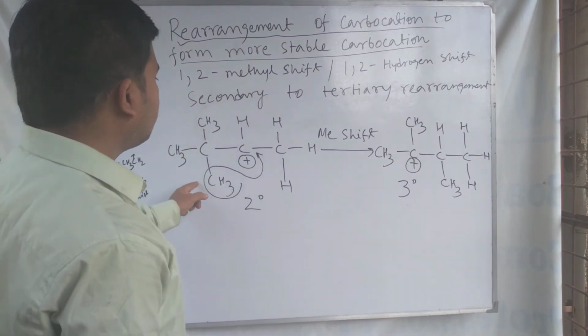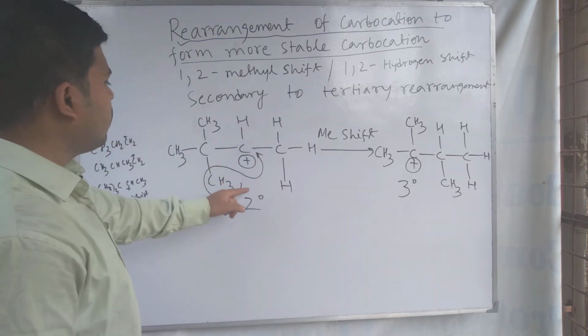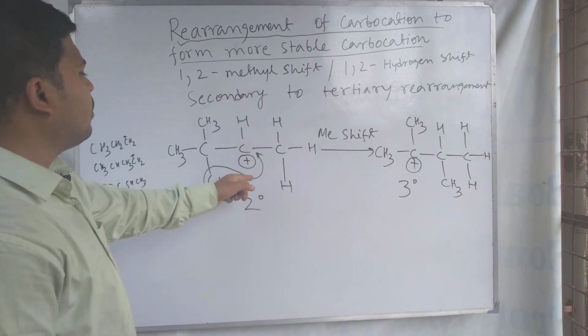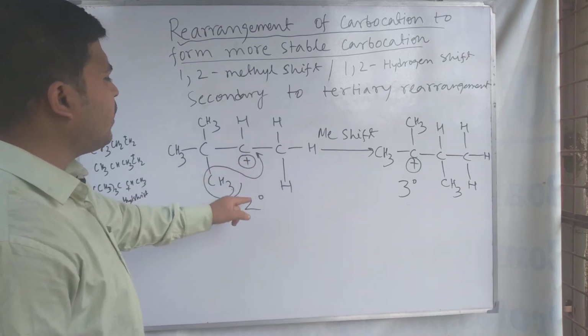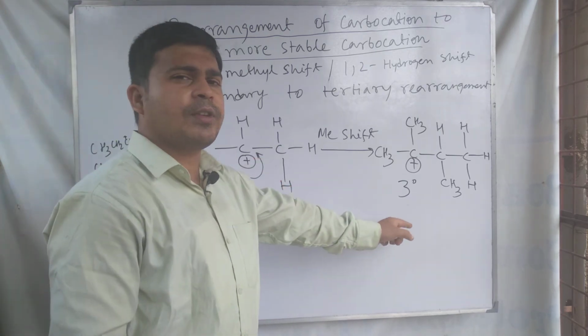So due to this 1,2 methyl group shifting, this secondary carbocation, initially with 2 carbons attached to it, is a secondary carbocation, and secondary carbocation is less stable than tertiary carbocation.